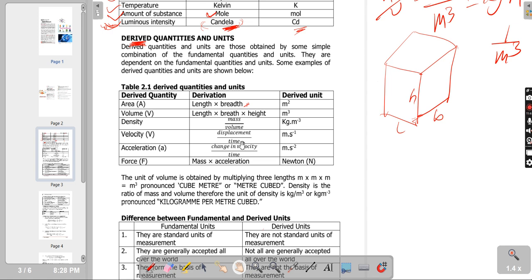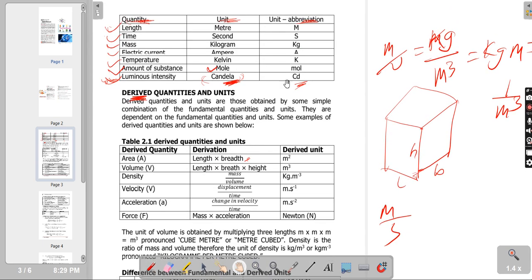So now we have velocity. Velocity is displacement over time, and displacement is actually distance covered, except that it is distance covered in a specific direction. We're going to discuss more about these things later. But displacement is distance in a specified direction. So because it is distance, it is still meter. So we have meter over time. Remember, time is second, as you can see from our chart up here.